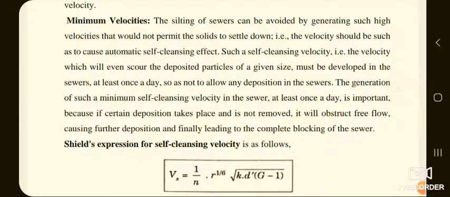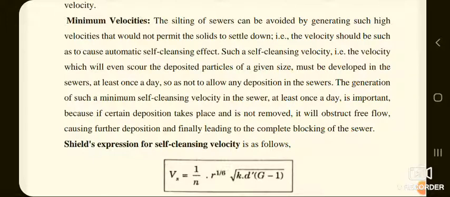Now, what do you mean by this minimum velocity here? The silting of sewers can be avoided by generating such high velocities that would not permit the solids to settle down. That is, the velocity should be such as to cause automatic self-cleansing effect, such as self-cleansing velocity, that is the velocity which will even scour the deposited particles of a given size, must be developed in sewers at least once a day so as not to allow any deposition in the sewers.